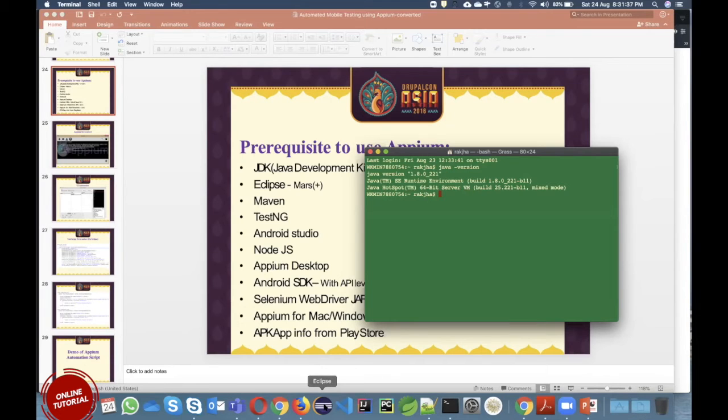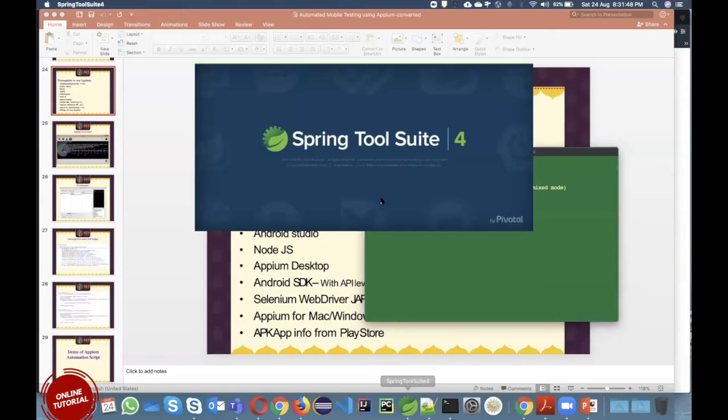Then I have Eclipse. If you want, you can have Eclipse, you can have IntelliJ, or you can have the higher version of Eclipse, that is Spring Tool Suite. I will preferably use this most of the time.